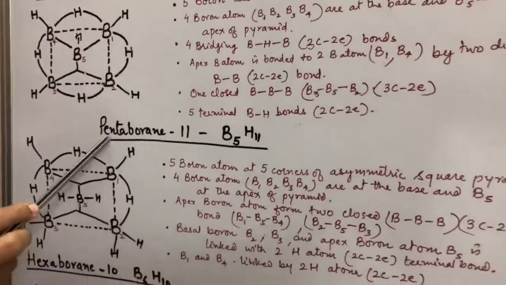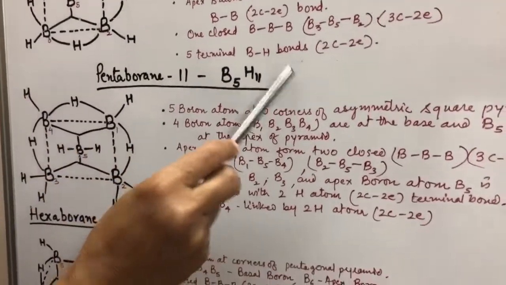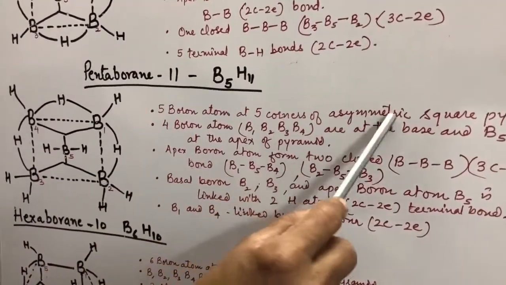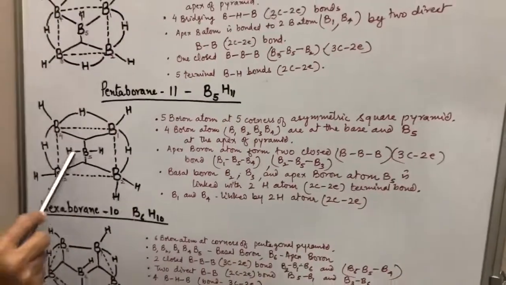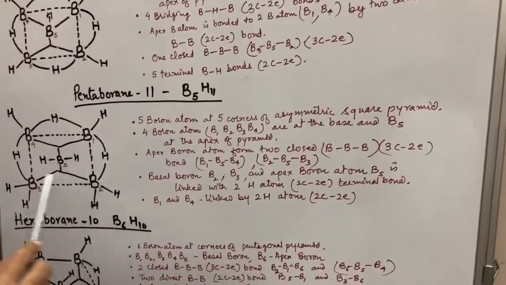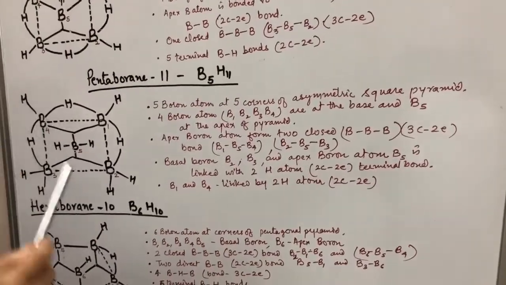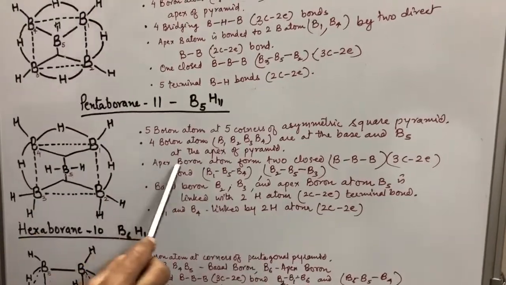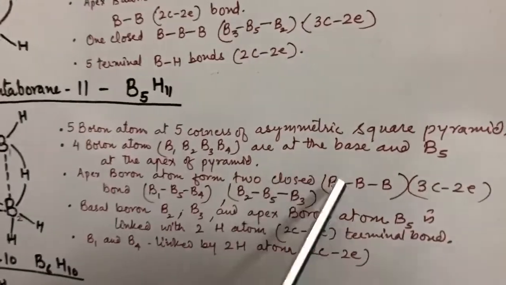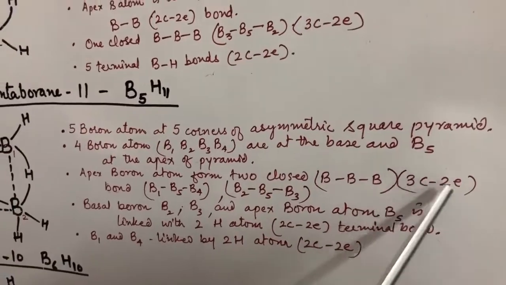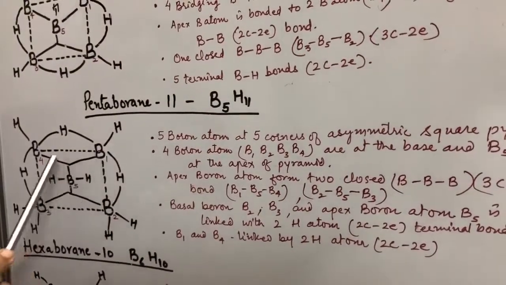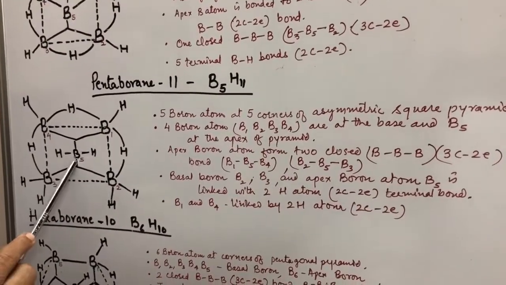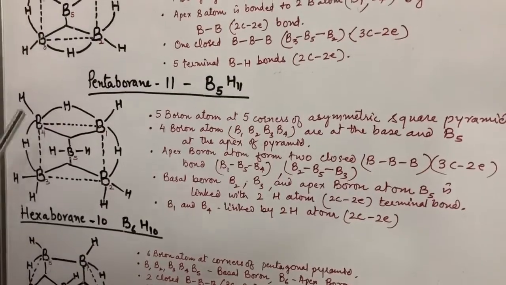Now we come to pentaborane 11, B5H11. In this structure, 5 boron atoms are at the corner of an asymmetric square pyramid. 4 boron atoms are at the base of the pyramid and this B5 is at the apex of the pyramid. This apex boron atom forms two closed BB bonds that are 3-centered 2-electron bonds. Here it is B1, B5, B4. These 3 boron atoms form a closed BBB bond.